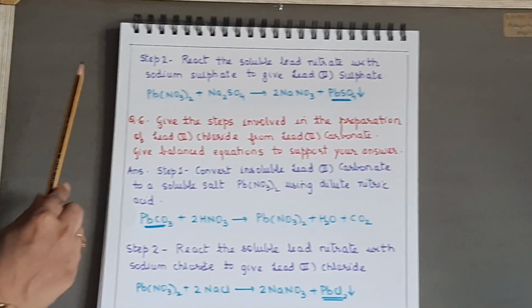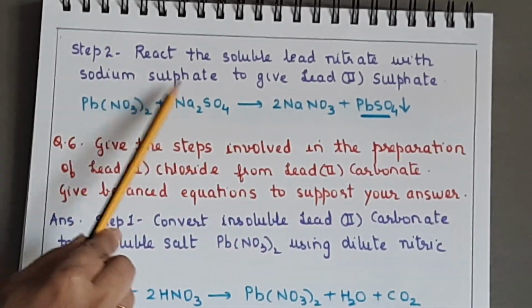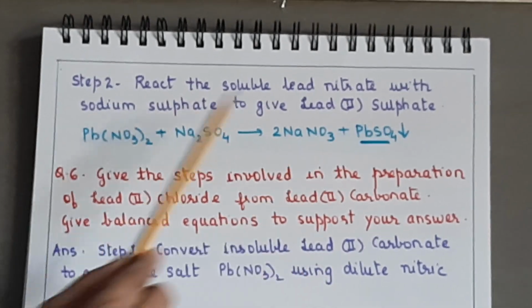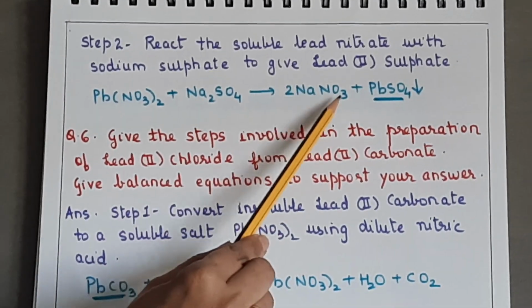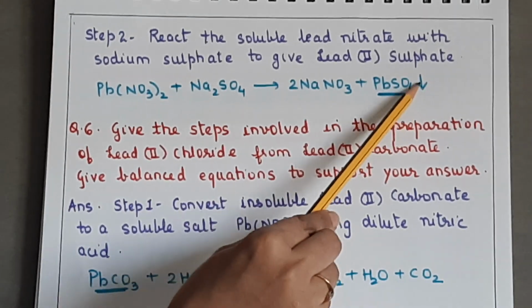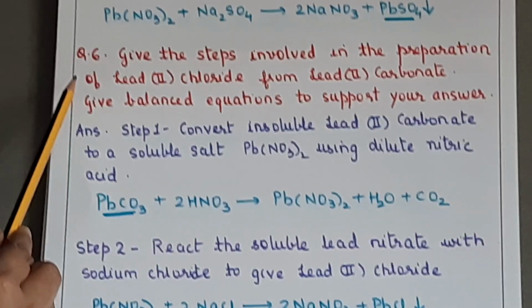So continuing with that question, step 2 will be now we will react the soluble lead nitrate with sodium sulfate to give lead sulfate. Okay, so Pb(NO3)2 plus Na2SO4 will give you 2NaNO3 plus PbSO4. Okay, this is the precipitated salt. Okay, clear? Now this is how the question will be asked.